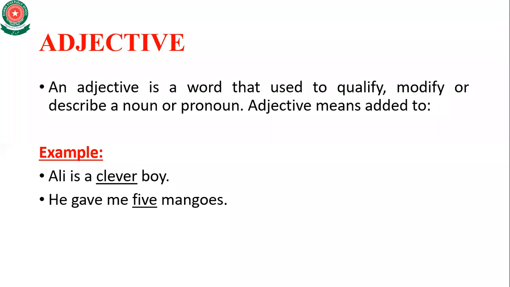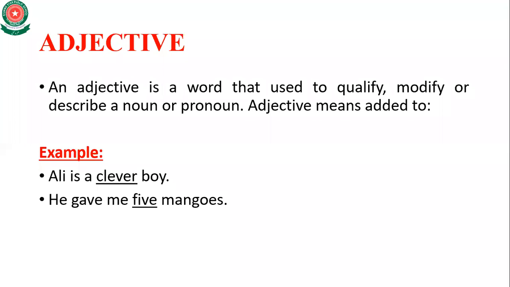So basically, the word adjective means added to. From here we can see that the adjective is basically the word which we use to identify, qualify, or describe a noun.